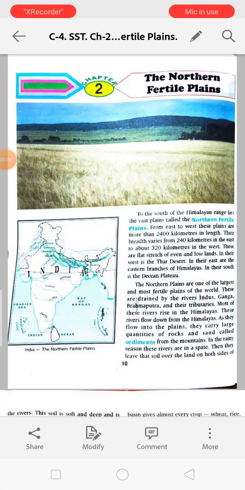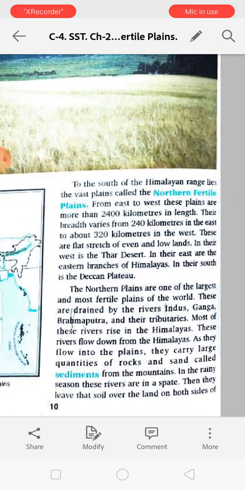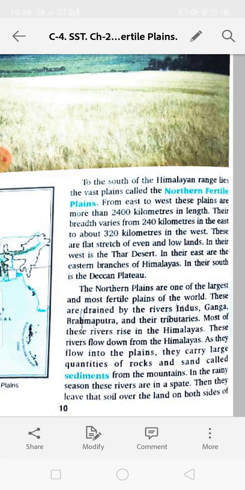We are starting chapter 2, SST. Okay, Social Studies. Chapter 2 is the Northern Fertile Plains. To the south of the Himalayan range lies the vast plains called the Northern Fertile Plains. We have heard about the Himalayas, the Great Himalayas, the mountain.